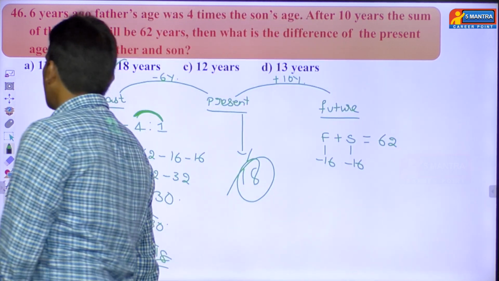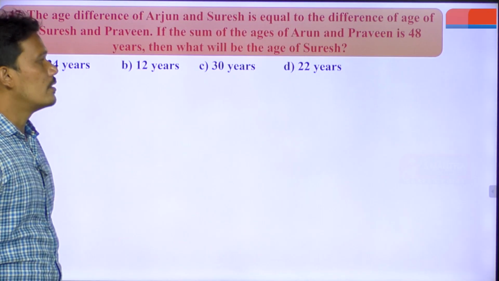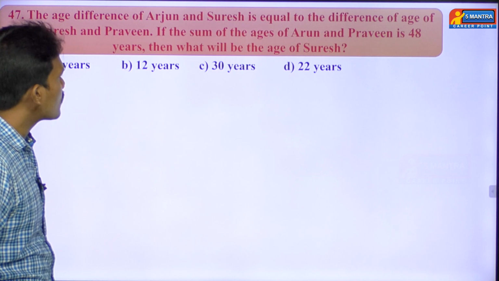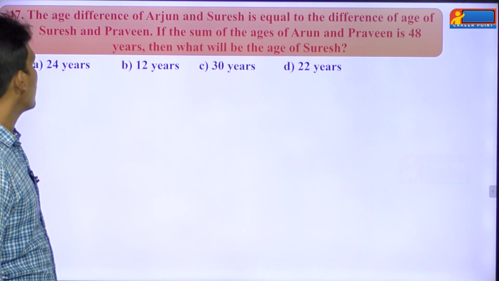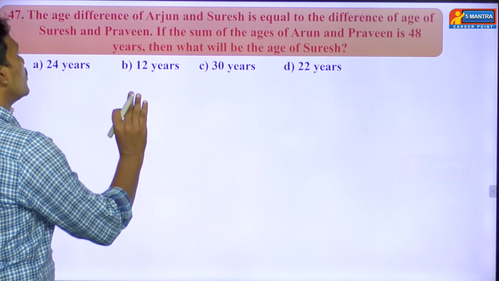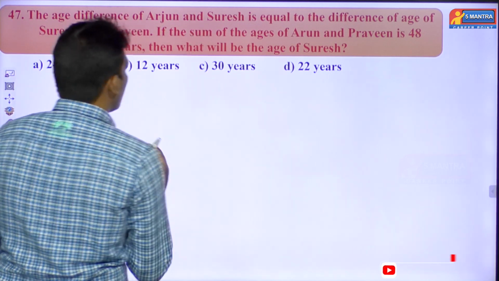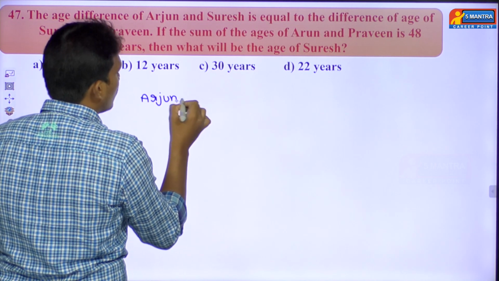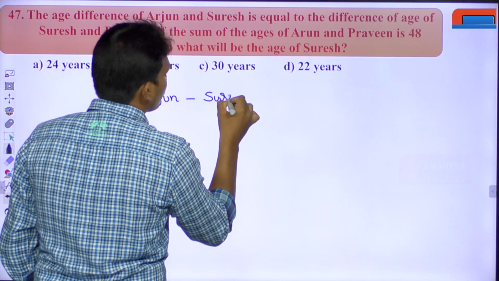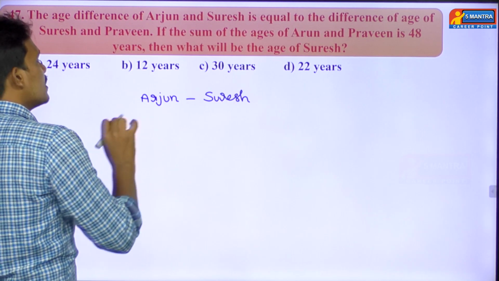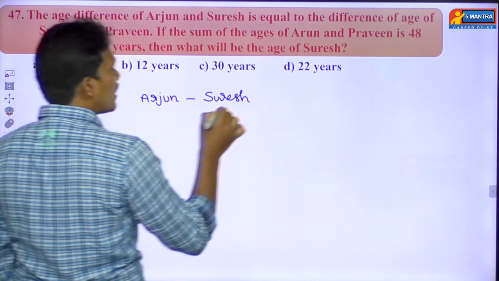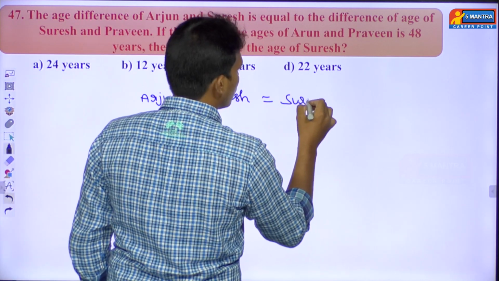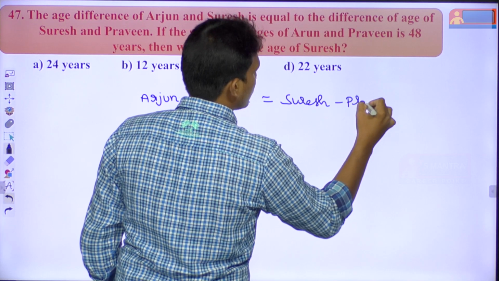Okay. Then we'll go with question number 47. Now read question number 47. What's the question he has given? The age difference of Arjun and Suresh is equal to the age difference of Suresh and Praveen. Just read that point, same to same, and write it on the screen. Yes, here one is Arjun and one is Suresh. So whatever the age difference between Arjun and Suresh, that will be equal to the difference of age of Suresh and Praveen. This is the point he has given.